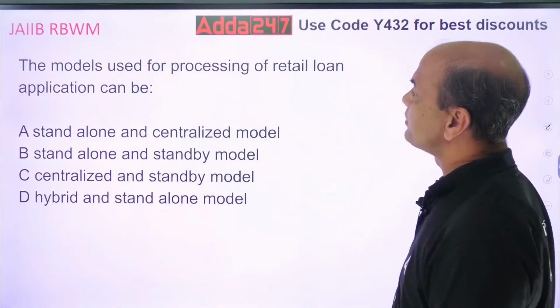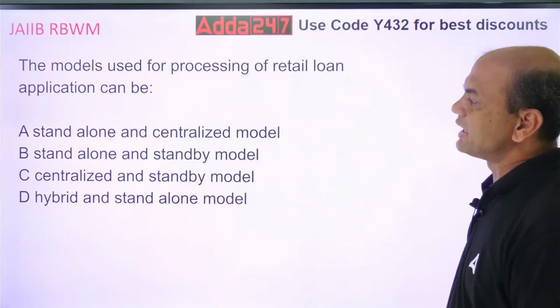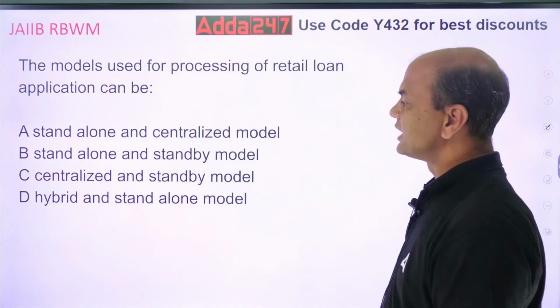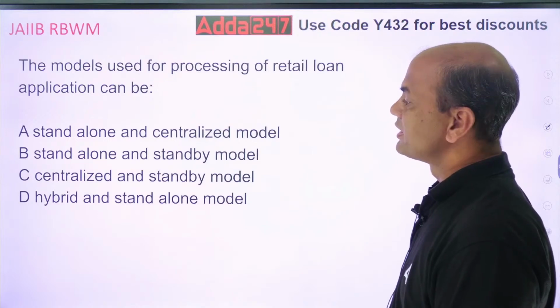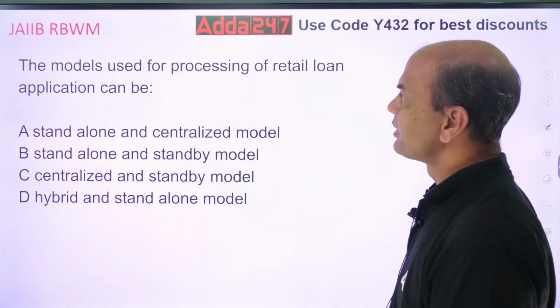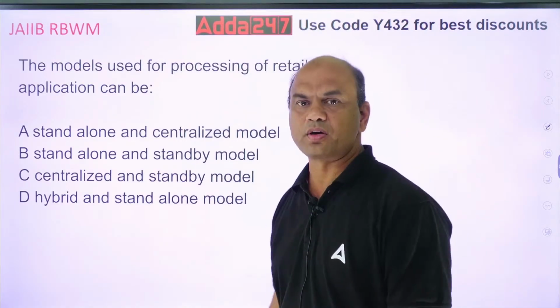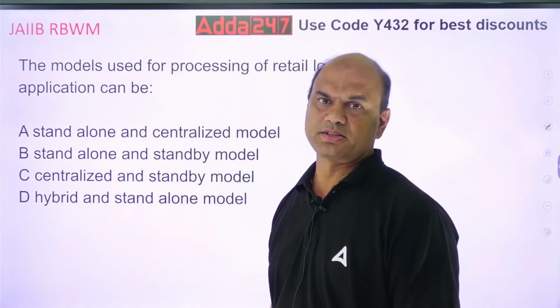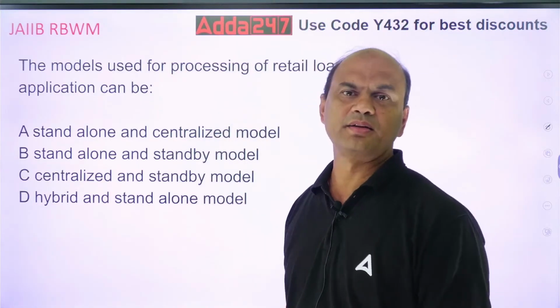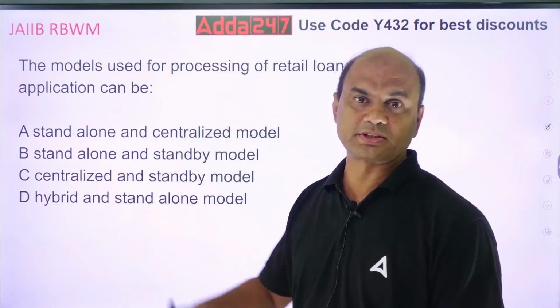The models used for processing the retail loan application can be standalone, centralized, standalone, standby, centralized and standby, hybrid and standalone. So which models will be used for processing of loan applications? See, what do you mean by this? Models. It means what is the system of processing?